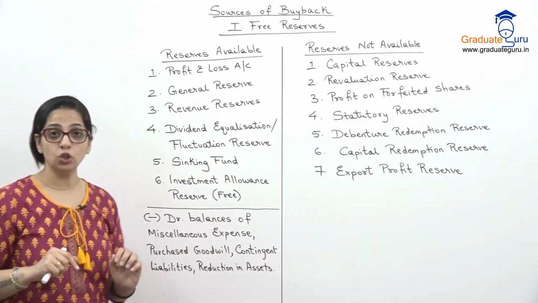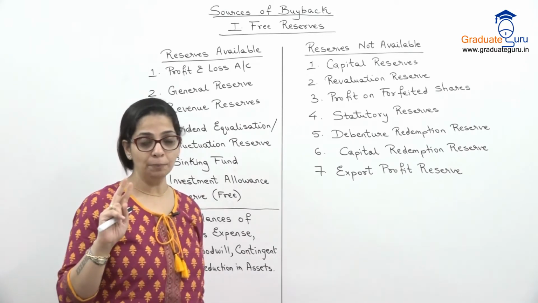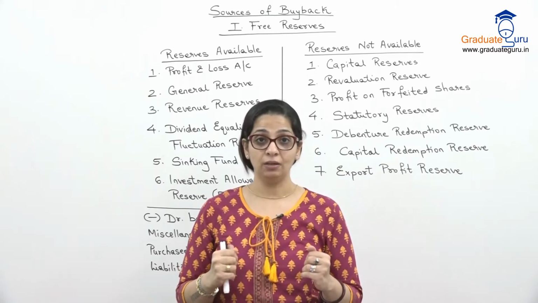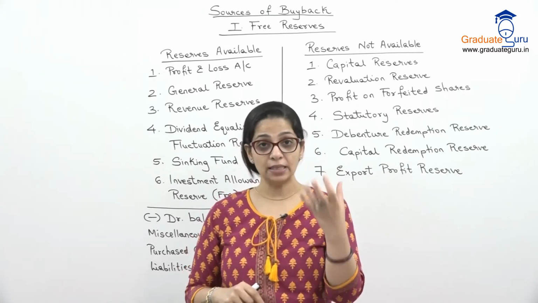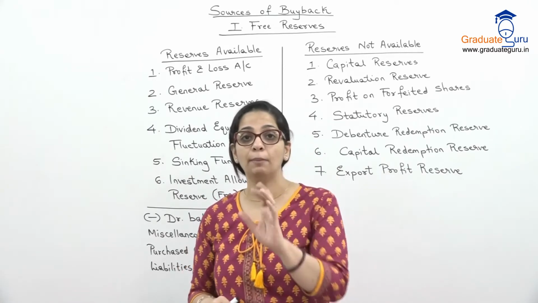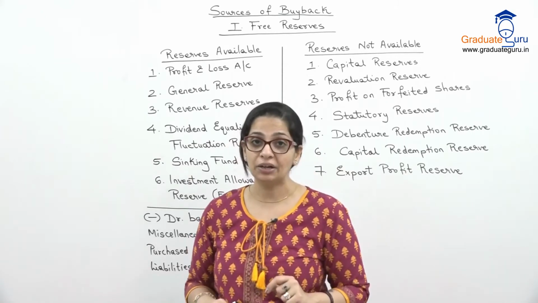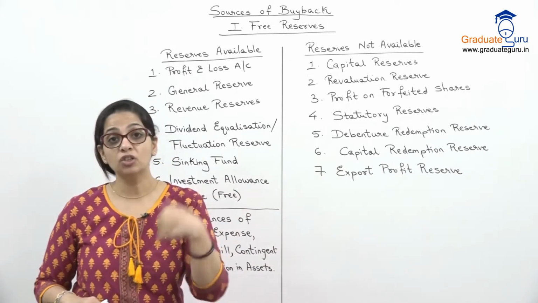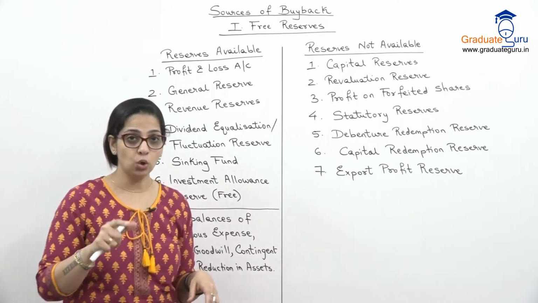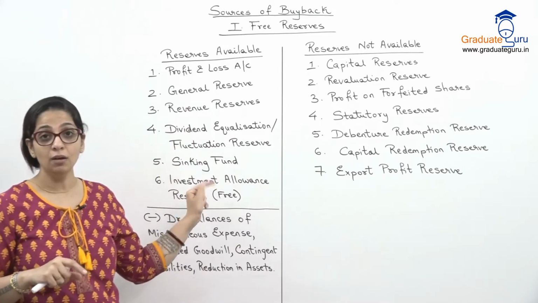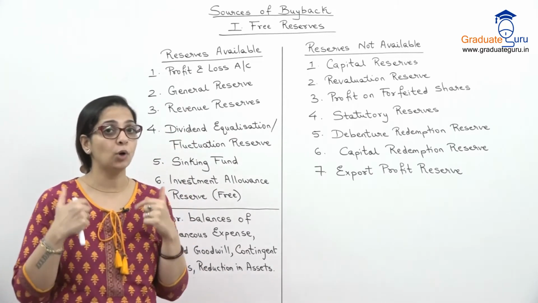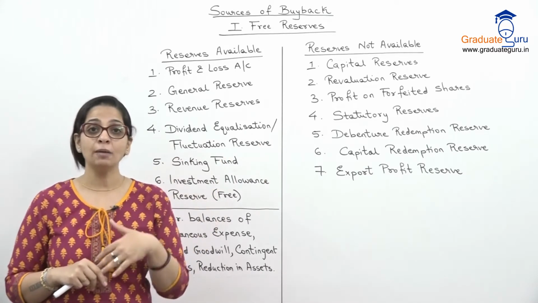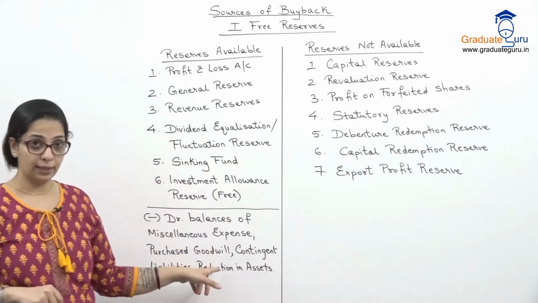Then purchased goodwill. There are two types of goodwill. One goodwill is what I create of my own company. मेरी कंपनी का goodwill मैं raise करती हूँ, create करती हूँ और वो अपने books में लाती हूँ. That is created goodwill. Another is जब मैं किसी और कंपनी का goodwill purchase करती हूँ. So purchased goodwill I have to remove it from my reserves because it is not directly the profit of my company. It is some other company's reputation which I am using. So वो निकाल देना पड़ेगा.